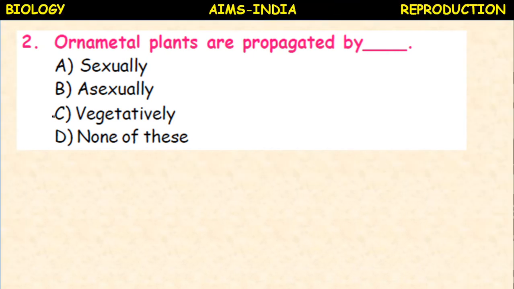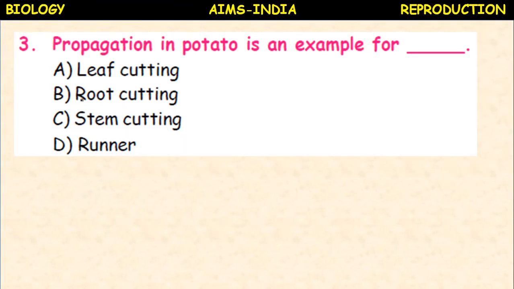Let us proceed to the second question. Ornamental plants are propagated by sexually, asexually, vegetatively, none of these. Most of the ornamental plants or non-flowering plants are propagated by vegetative propagation. Next, propagation in potato is an example for leaf cutting, root cutting, stem cutting, runner. In potato, which part do we cut? A bud portion, we call it an eye. So it is stem cutting.